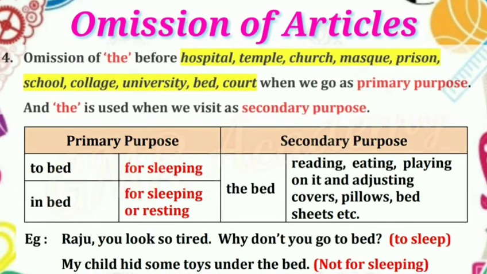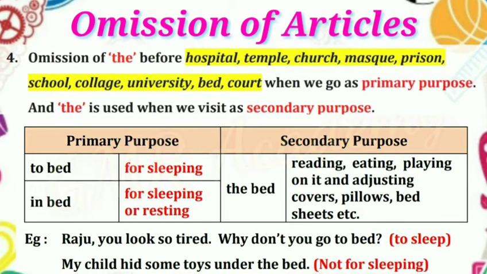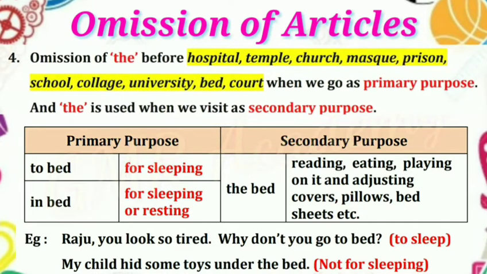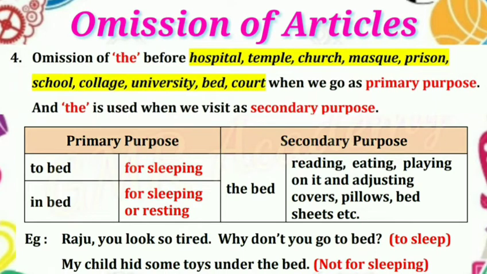For example, if we take bed as primary purpose, to bed means for sleeping, in bed means for sleeping or resting. For the secondary purpose of bed, we should use the definite article "the" before bed, which means reading, eating, playing on it, and adjusting covers, pillows, bed sheets, etc.